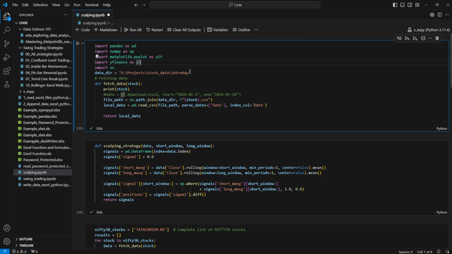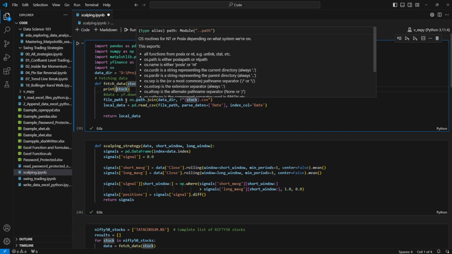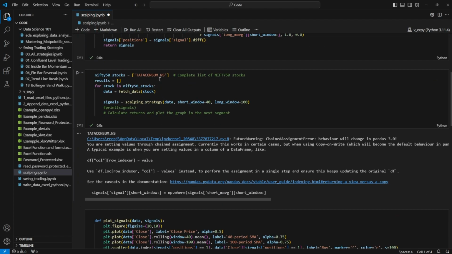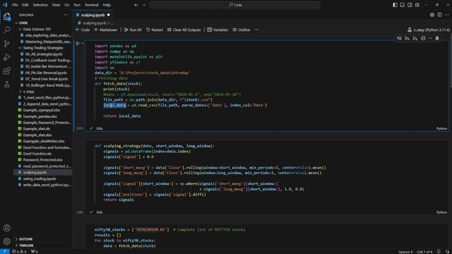So what I have done is saved tickers in this folder. One of the first functions that we will be using is fetch data. In this function, we are telling the path of the file and the stock we will be importing. We will work on the Tata Consumer stock, and this is the data which will be pulled in from this particular folder. Parse dates and index column is basically us converting the date into an index column, and then we are passing it as a data type.